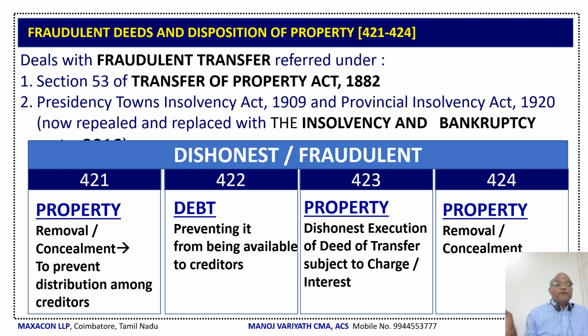At this time, when I transfer the property with an intent to defeat or delay the creditor's payment, a right comes to the creditor. This transfer can be made voidable at the option of creditors. They can go to the court. This is known as the doctrine of fraudulent transfer.